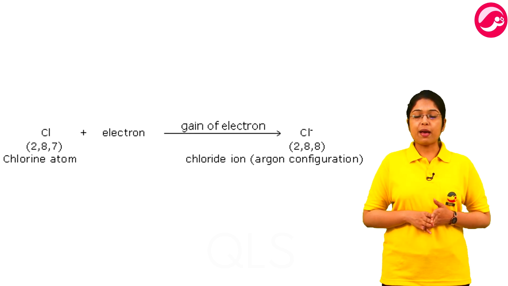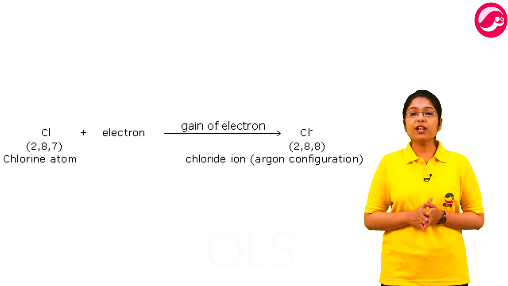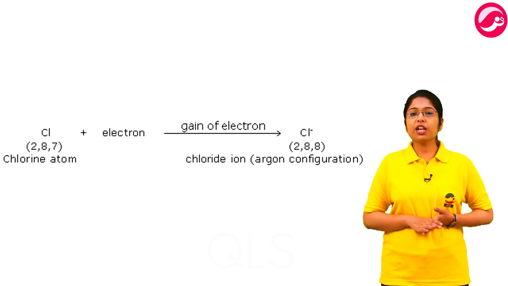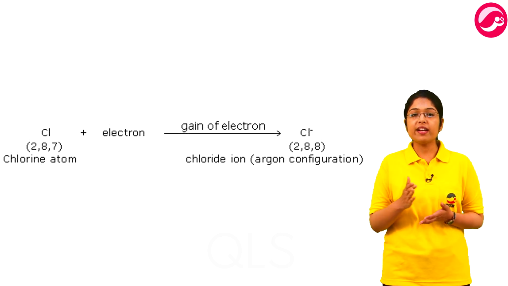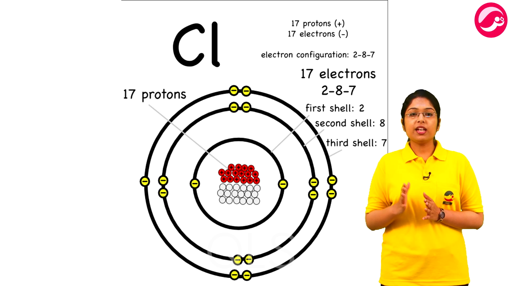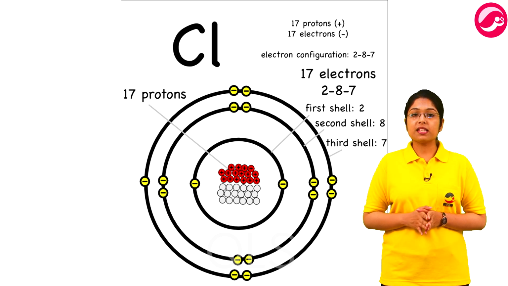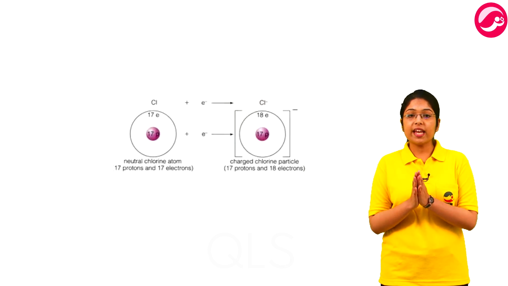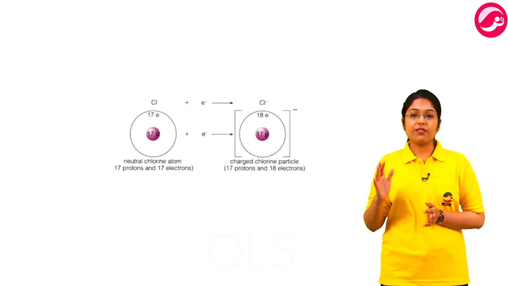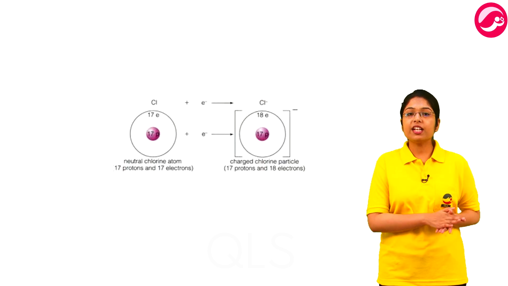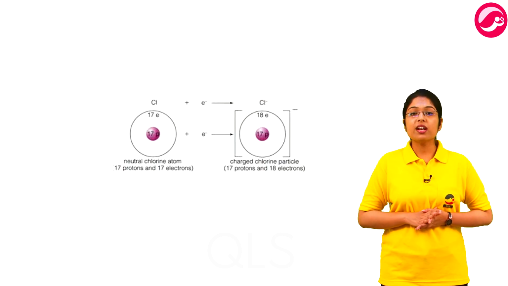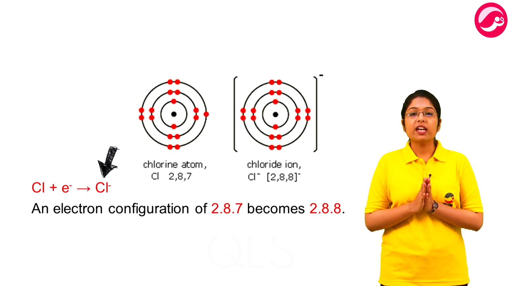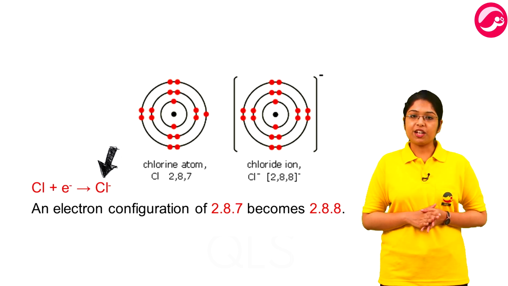For chlorine, for example, it would be easier to gain 1 electron instead of losing 7 electrons. Gaining an electron also disturbs the positive and negative charge balance. Initially, a chlorine atom possessed 17 protons and 17 electrons, but with the gain of an electron, it became 17 protons and 18 electrons, an extra negative charge. This gives the negative particle, the chloride anion, Cl negative.